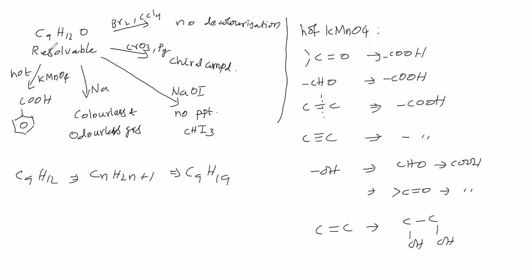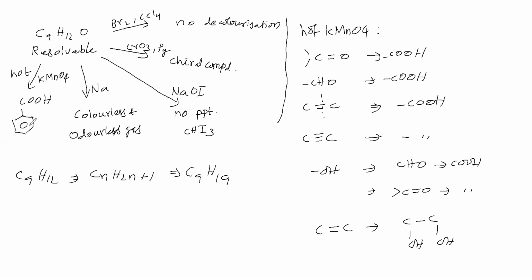Now KMnO4 will not affect the phenyl ring. All of this is evidence that C9H12 certainly contains one phenyl ring. That is more or less confirmed. A phenyl ring means 6 carbons, so the remaining carbons are 3, and one oxygen is present.